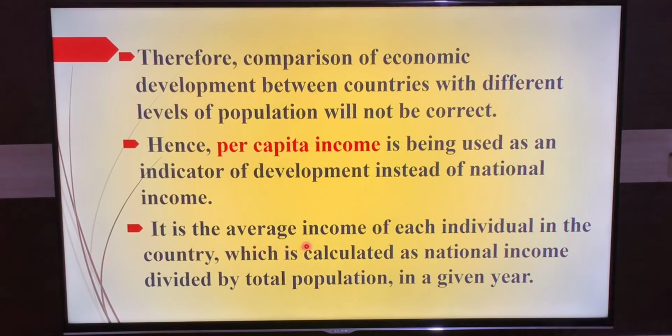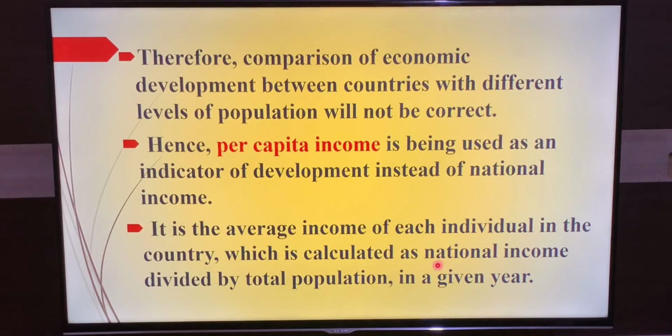Per capita income is the average income of each individual in a country, which is calculated as national income divided by total population in a given year. Now this is the definition for per capita income, children. It is the average income of each individual in the country. How we calculate it: national income divided by total population. I told you what national income is: total goods and services produced in a year in a country.